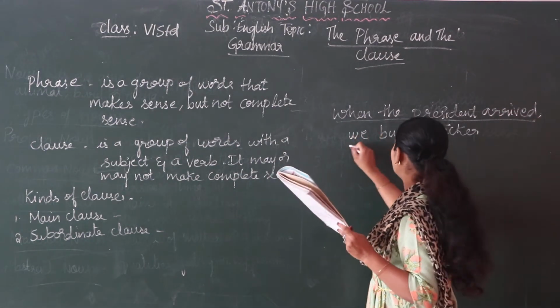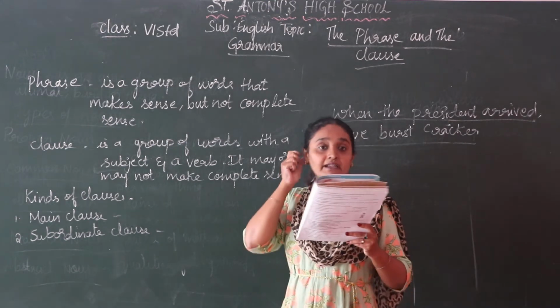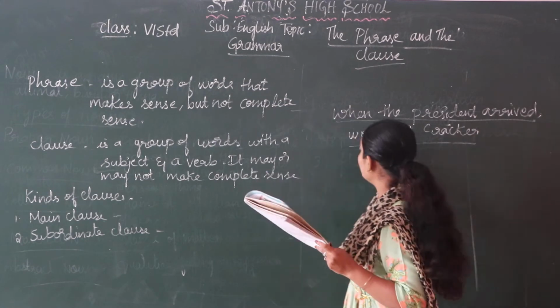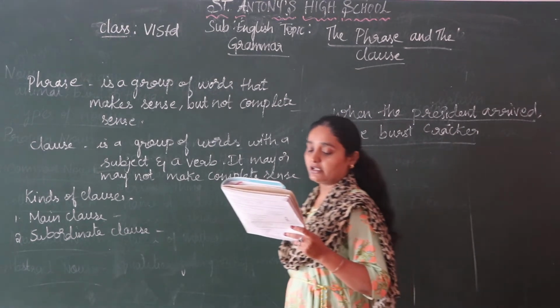The main clause is we burst the crackers. In the kinds of clause, usually the subordinate clause comes first and next comes your main clause. Understood children?